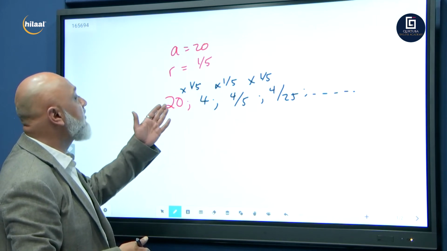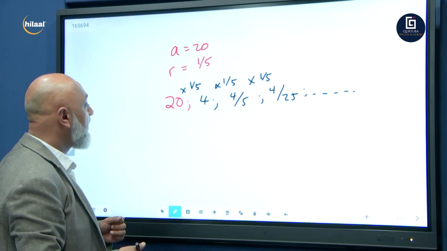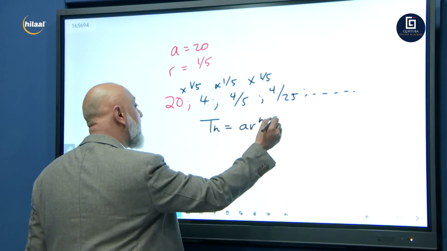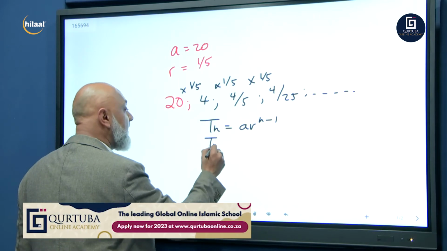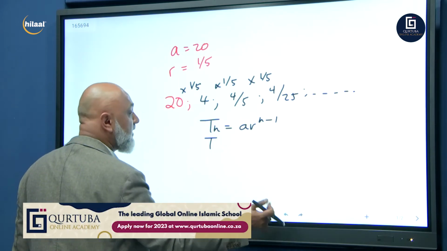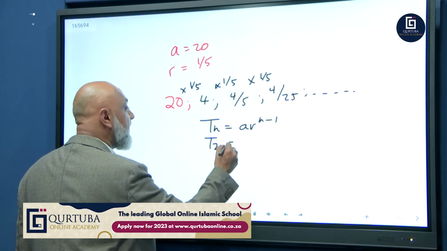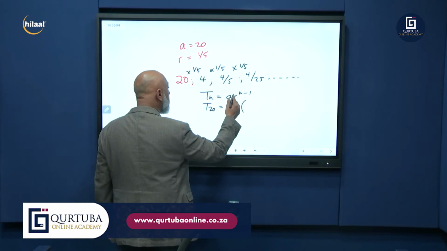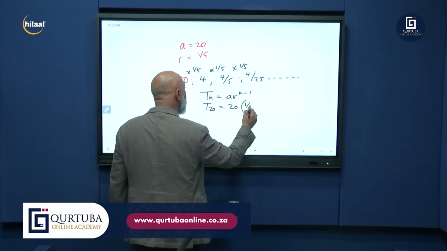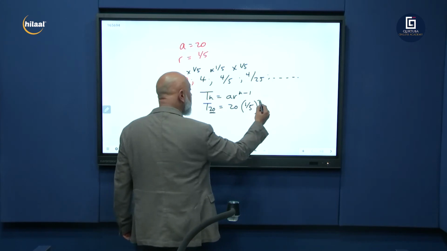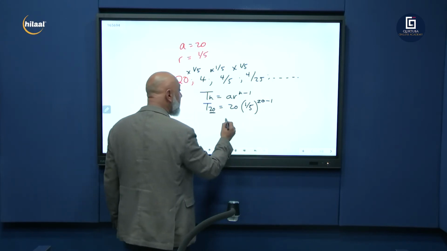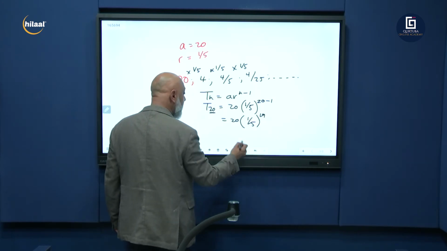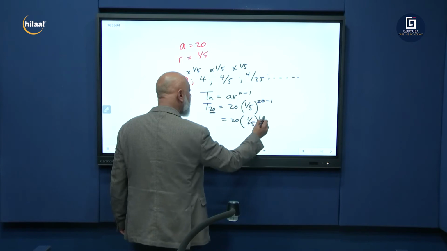Now, they can even ask you to find the 10th term. Then all you'll do is say Tn is equal to A R to the power n minus 1. Let's say they wanted the 20th term: T20 is equal to A, which is 20, into R, your common ratio, 1 over 5, to the power 20 minus 1, which is 19. So that's 20 into 1 over 5 to the power 19.